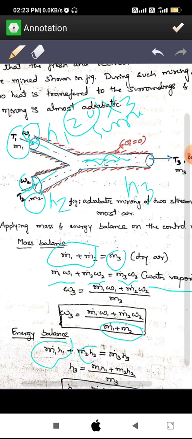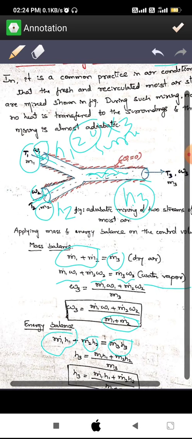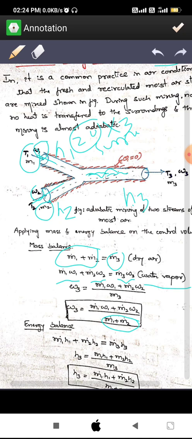Similarly for the circulated air pipe. The total energy at the outlet is m3 into H3. I need the enthalpy of the mixture, H3. H3 is equal to m1 H1 plus m2 H2, divided by m3.